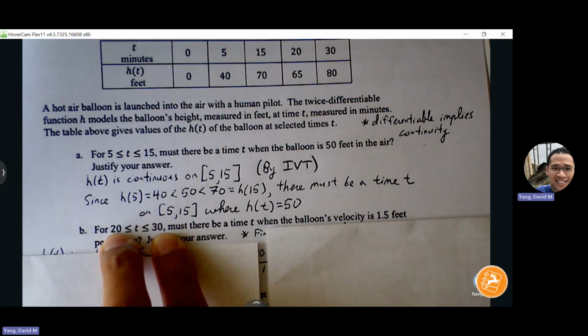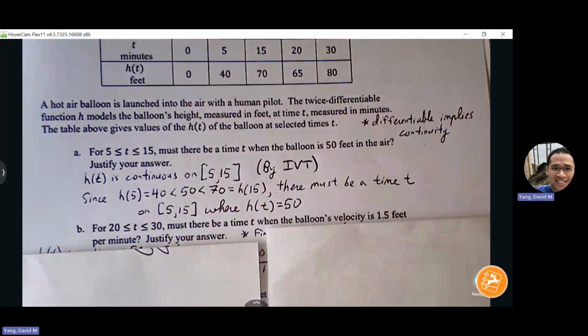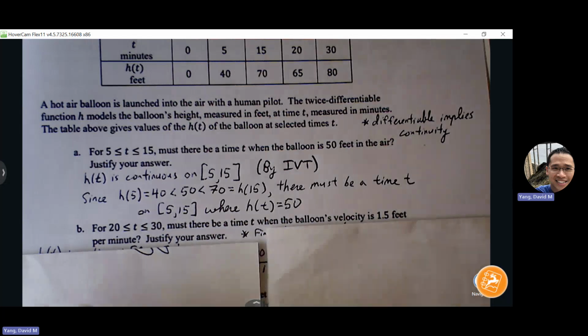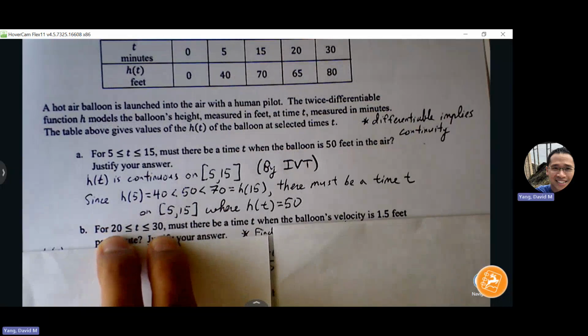Now, the way the AP exam does it, they're not going to try to trick you and say, okay, between 20 and 30 minutes, or between 0 and 30 minutes, is there a place of velocity 1.5? And you have to try all the different options to see if you can get a slope of 1.5 to show up. Typically, they are giving you the endpoints where that rate of change is occurring.